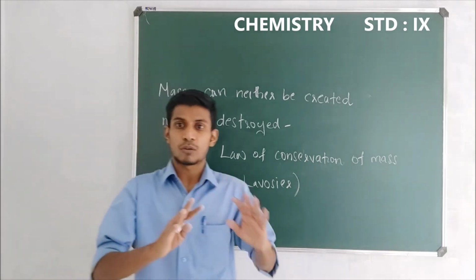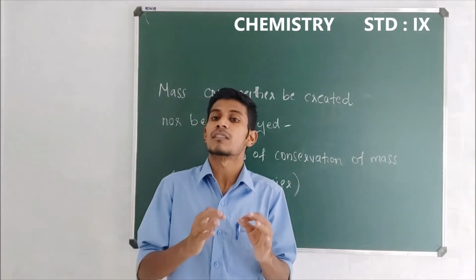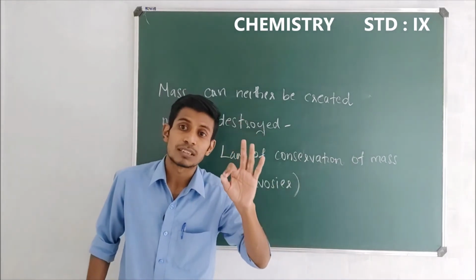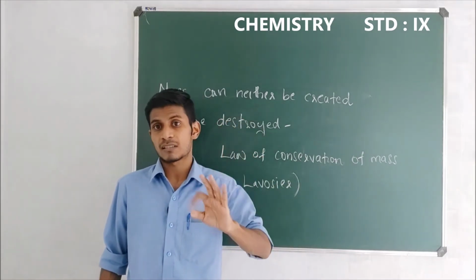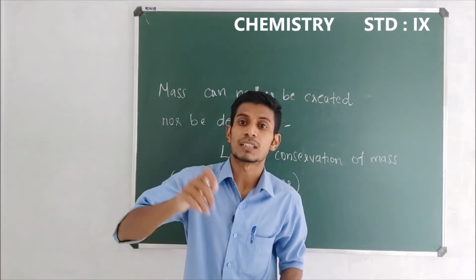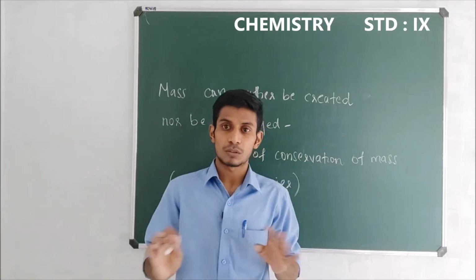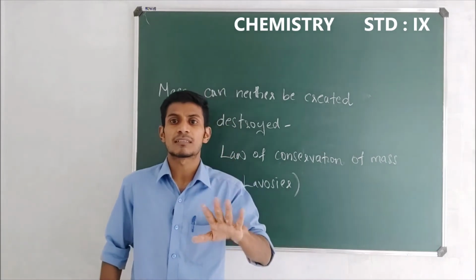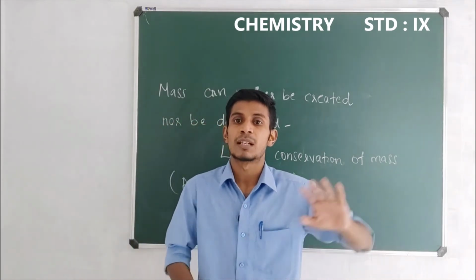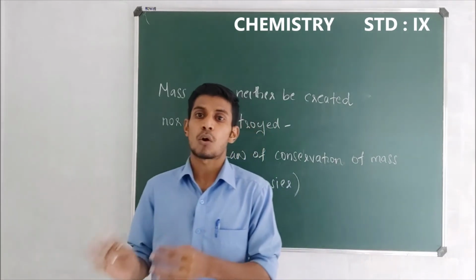Okay, so have you got it? What is meant by the law of conservation of mass? In any chemical reaction, the total mass of the reactants will be equal to the total mass of the products. Okay, so let us watch a video of a reaction between magnesium and oxygen.